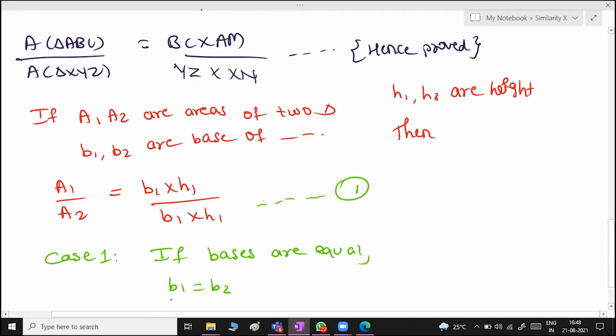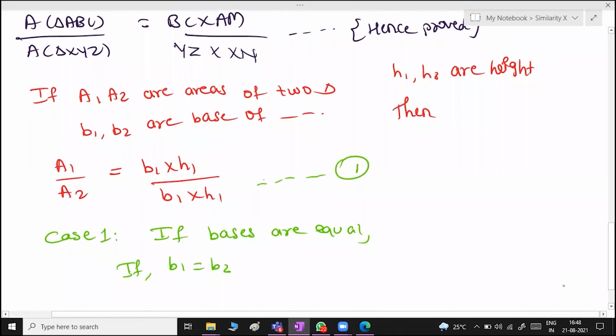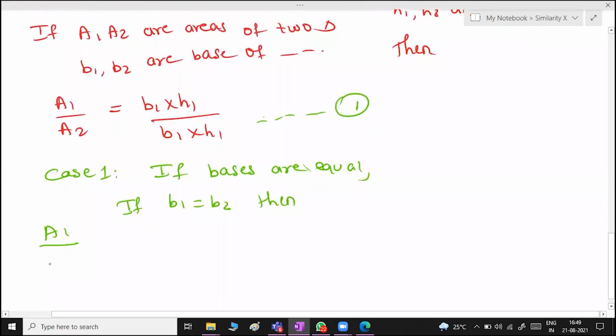So if B1 is equal to B2, then B1 and B2 being equal will cancel. Then A1 upon A2, that is area of first triangle upon area of second triangle, will be, as the bases are equal, the base cancels and only height remains. So in that case A1 upon A2 is equal to H1 upon H2.